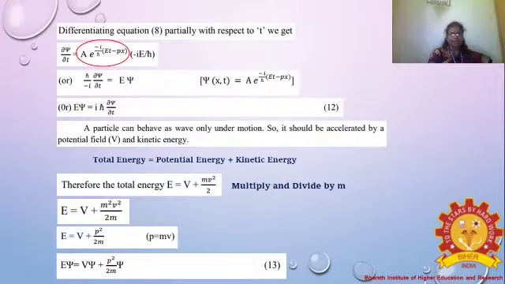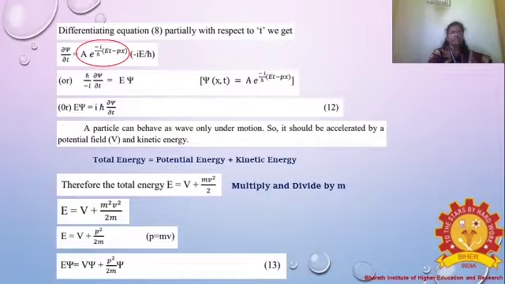From equation 11, we differentiate equation 8 partially with respect to time. Already we differentiated the equation partially with respect to position, and now we differentiate equation 8 partially with respect to time.